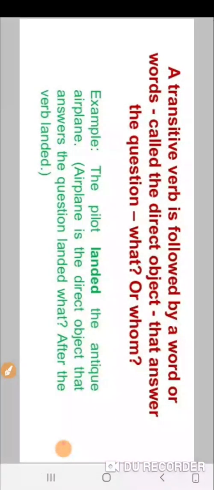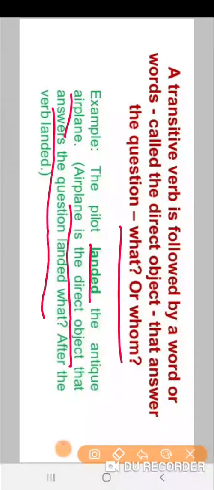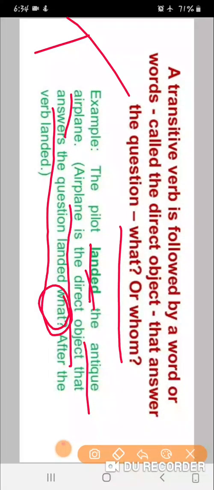A transitive verb is followed by a word or words called the direct object that answer the question what or whom. The pilot landed the antique airplane. Airplane is the direct object that answers the question landed what. What did the pilot land? The antique airplane. So that came after the verb landed, hence it is a transitive verb.